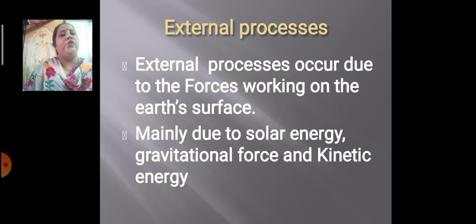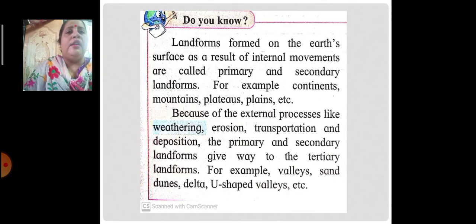Here is a do you know part wherein landforms are formed on the Earth's surface as a result of internal movements. In the previous lesson, we have learned about the internal movements. Whatever landforms are formed because of the internal movements, they are called primary and secondary landforms. For example, continents, mountains, plateaus, plains, all these are called primary and secondary landforms.